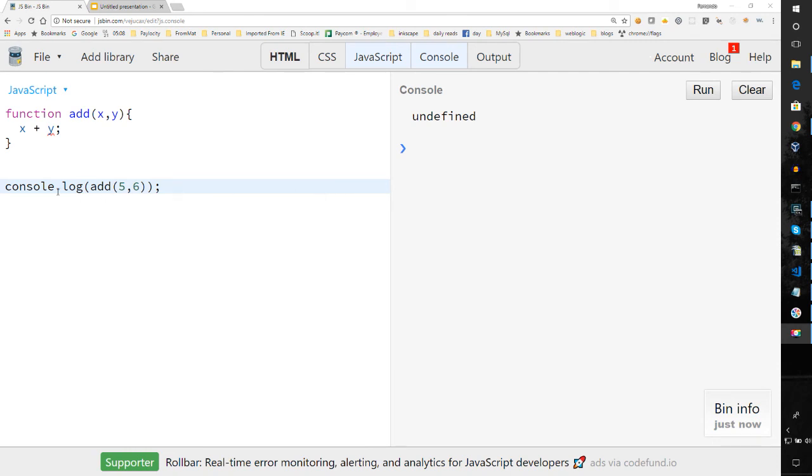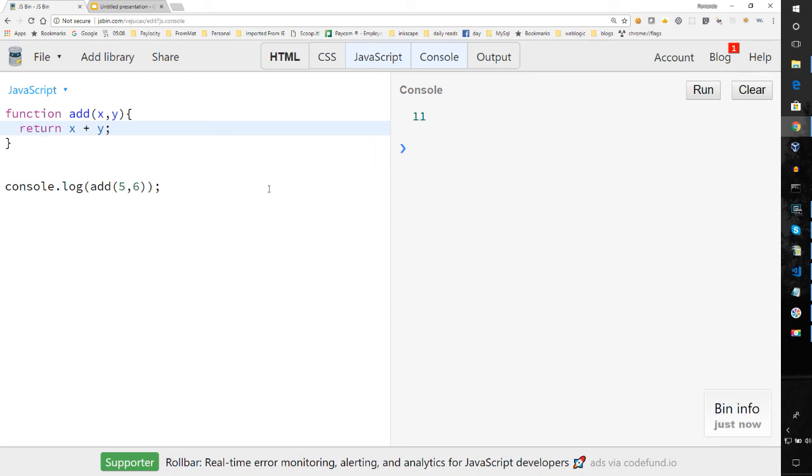In this example, we have the function add, and as you can see, it returns undefined because I add the numbers, but I'm not returning the value. So in order for me to do that, I'd have to return the value. And so now it actually does what I expect.